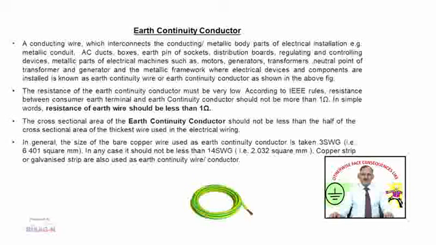The resistance of the earth continuity conductor must be very low. According to IEE rule, resistance between the consumer earth terminal and the earth continuity conductor should not be more than 1 ohm. In simple words, the resistance of the earth wire should be less than 1 ohm. The cross-sectional area of the earth continuity conductor should not be less than half of the cross-sectional area of the thickest wire used in the electrical wiring. In general, the size of bare copper conductor used as an earth continuity conductor is taken as 3 SWG. In any case, it should not be less than 14 SWG. Copper strip and galvanized strip are also used as earth continuity conductors.